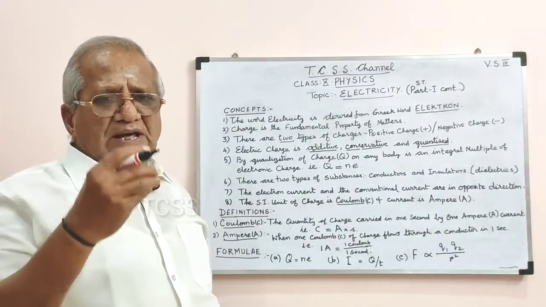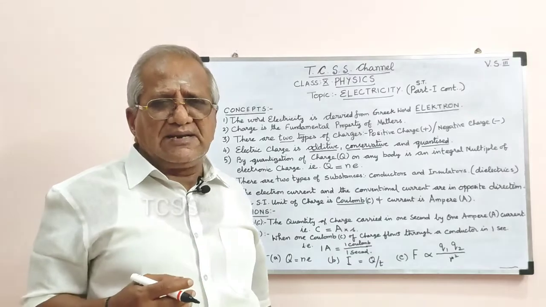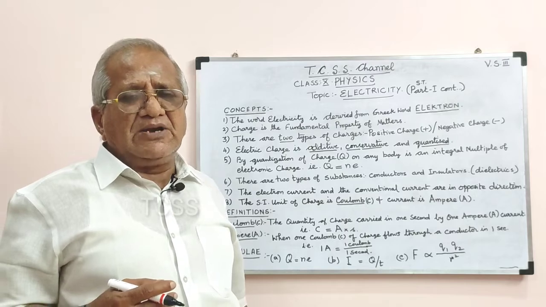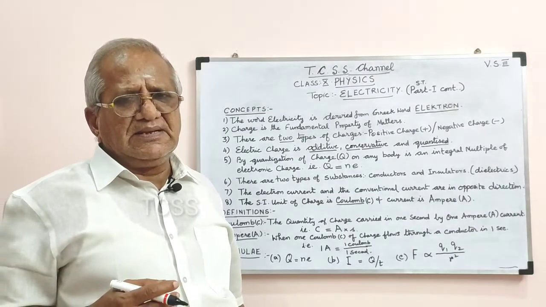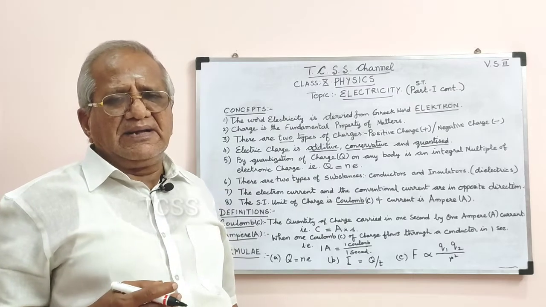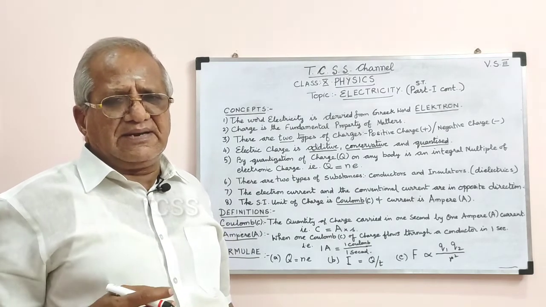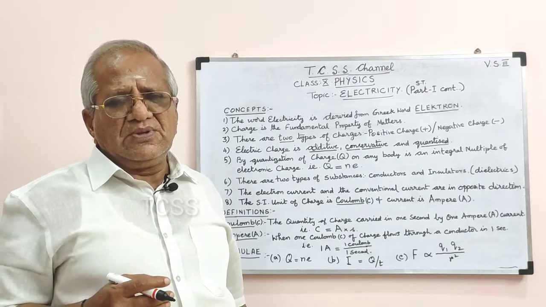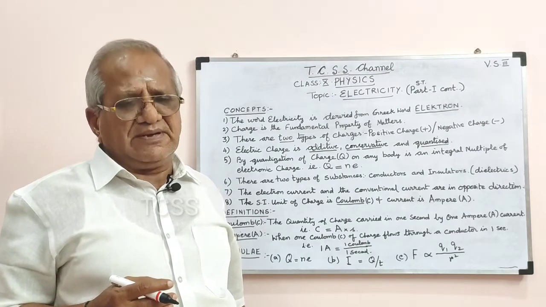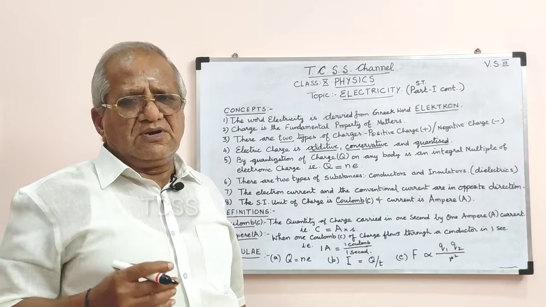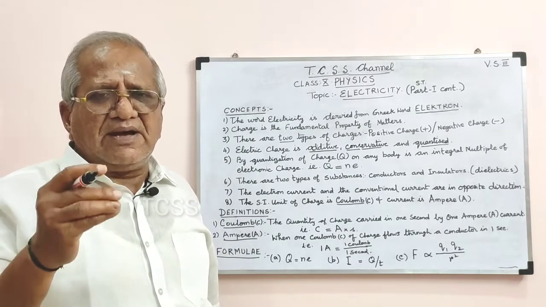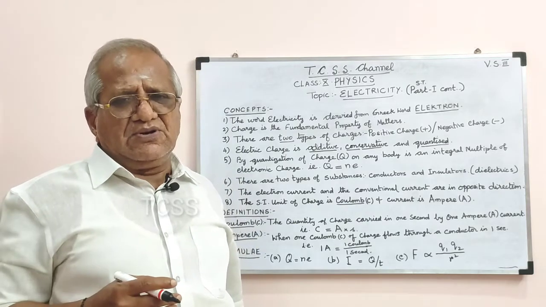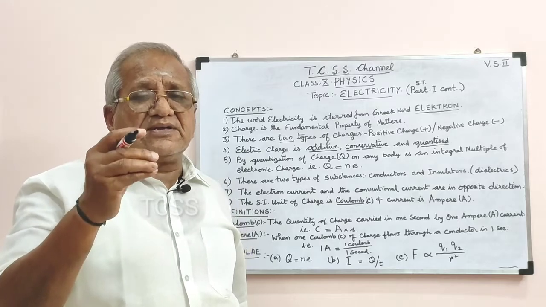There are smaller units of ampere also. That is milliampere and microampere. The milliampere and microampere are smaller units of ampere. So 1 milliampere is equal to 10 power minus 3 ampere. 1 microampere is equal to 10 power minus 6 ampere.